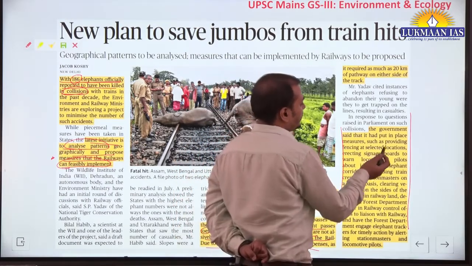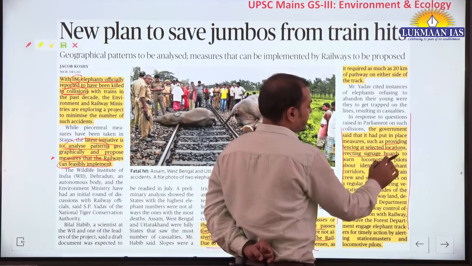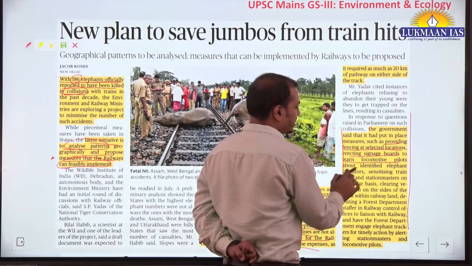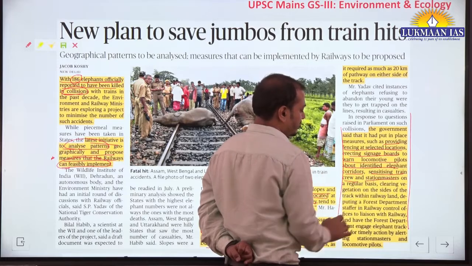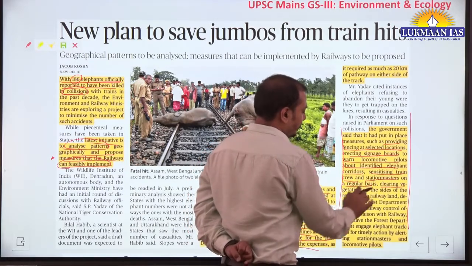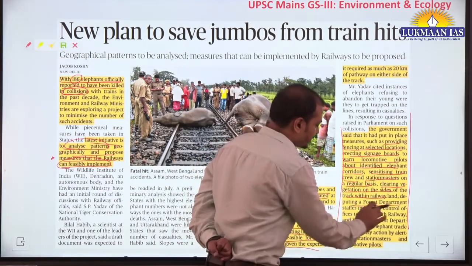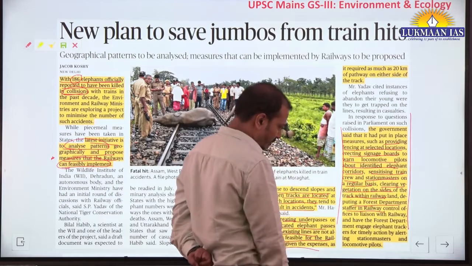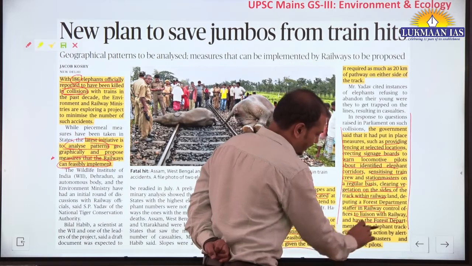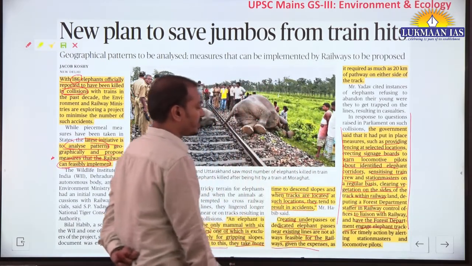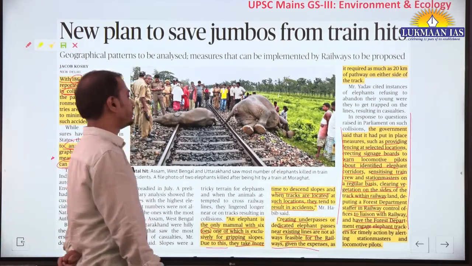The government has put in place some measures such as providing fencing at selected locations, erecting signage boards to warn locomotive pilots about identified elephant corridors, sensitizing train crew and station masters on a regular basis, clearing vegetation on the sides of track within the railway land, deputing a forest department staffer in railway control offices to liaise with railways, and having the forest department engage elephant trackers for timely action by alerting station masters and locomotive pilots.